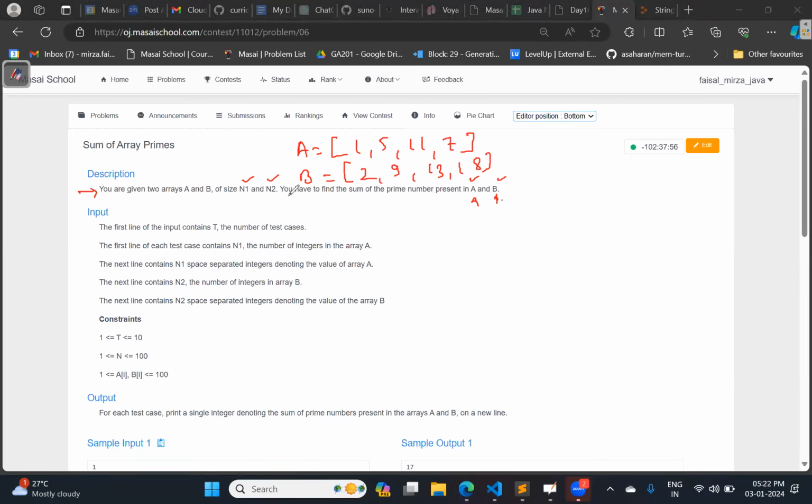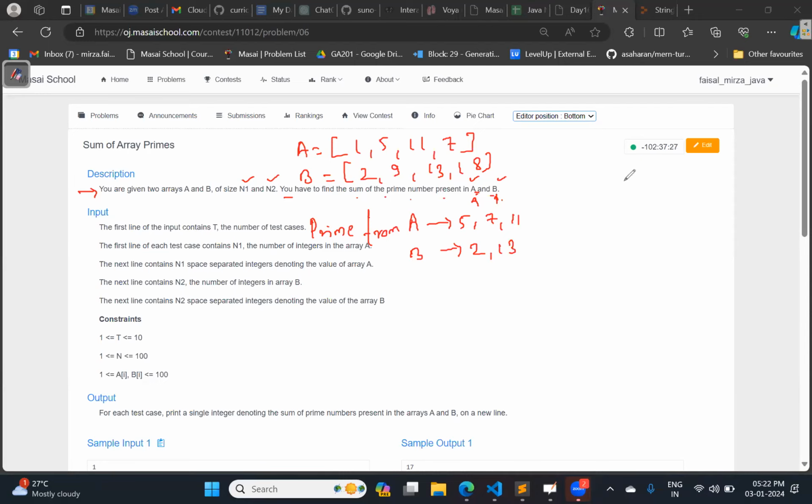You have to find the sum of prime numbers present in array A and array B. First, tell me the prime numbers from A: 5, 7, 11. From B: 2, 13.